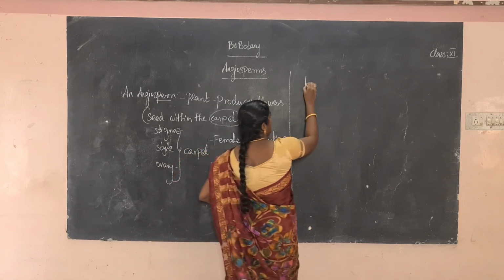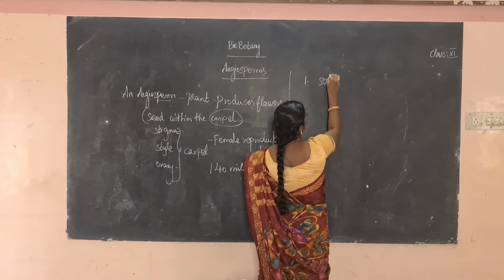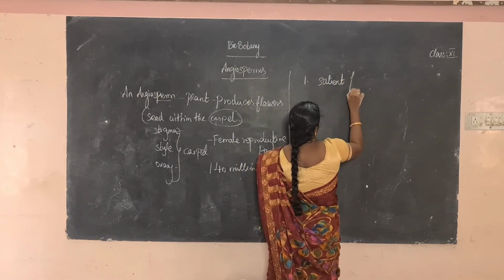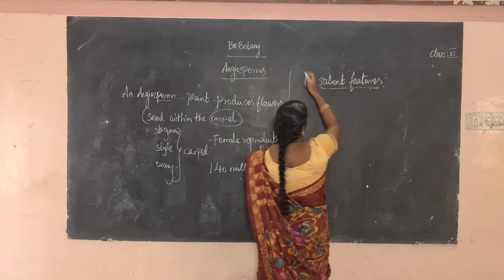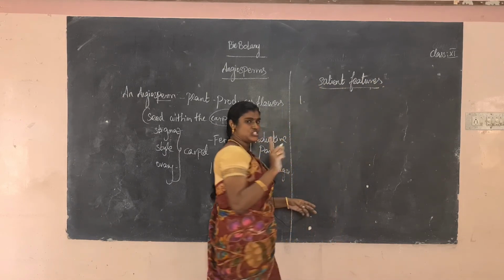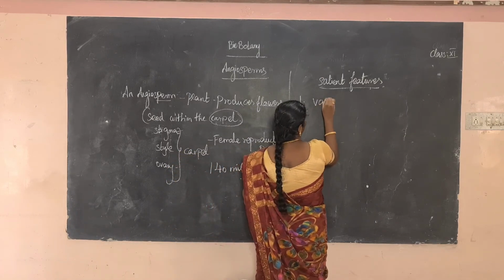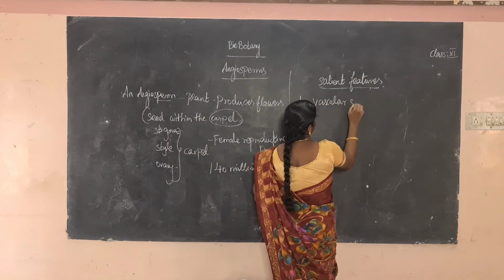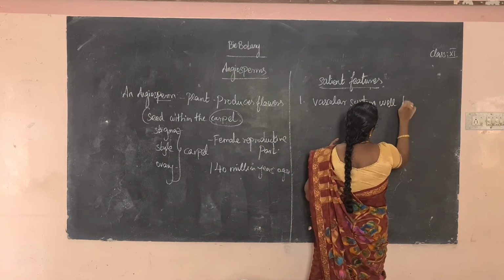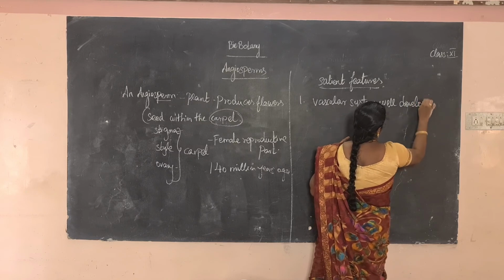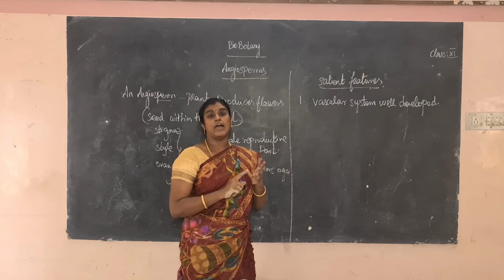The first one, vascular system is well developed. So what is vascular system? Vascular system is nothing but mainly xylem and phloem are present.